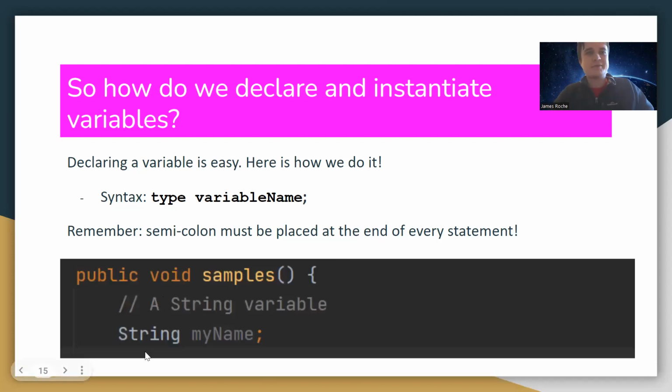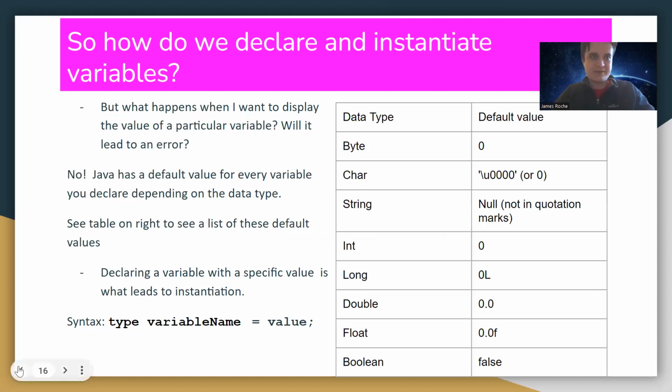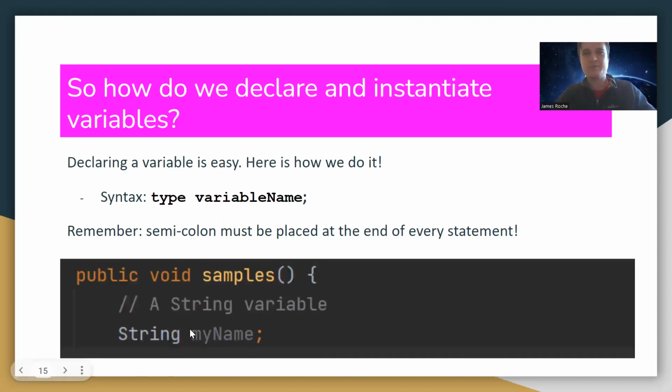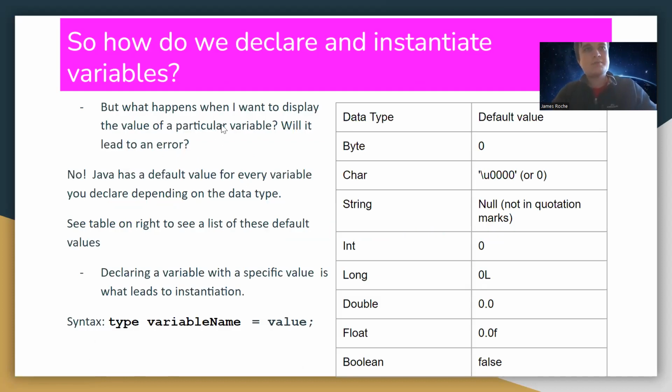And yes, so here's an example of a name as we've done before. We have a string data type, and I've just put sample my name. So it's a string variable, but it hasn't been instantiated yet. So what happens when I don't instantiate and I want to display the value of a particular variable? Will it lead to an error? The answer to that is no. Java has a default value for every variable you declare depending on the data type.